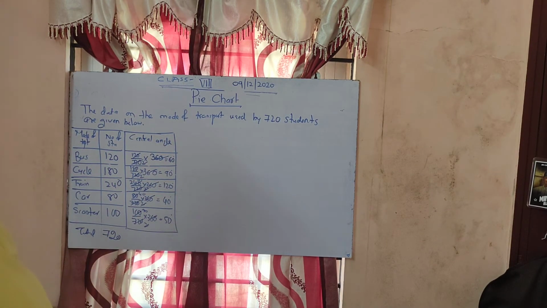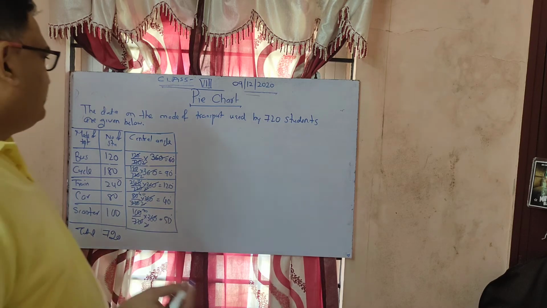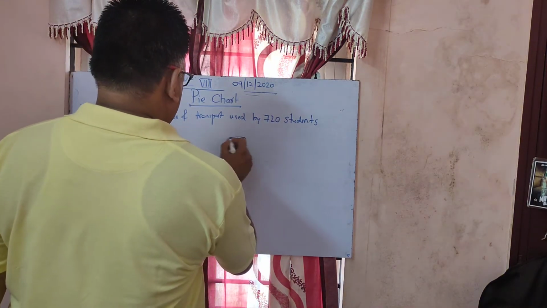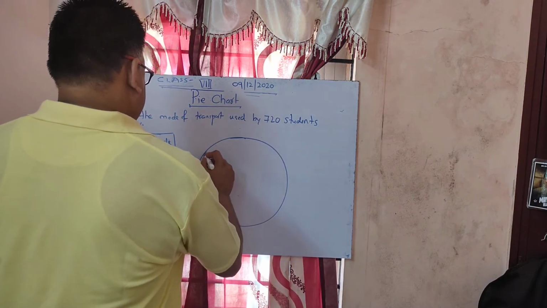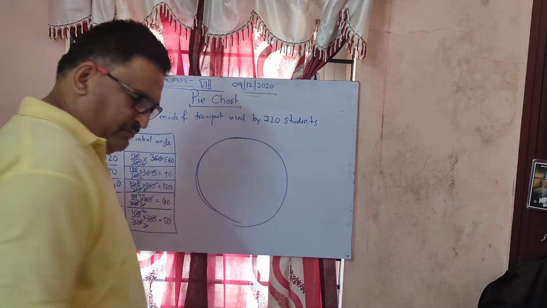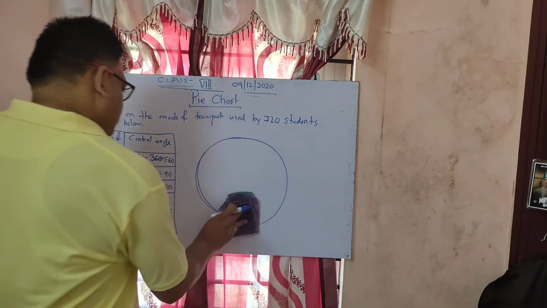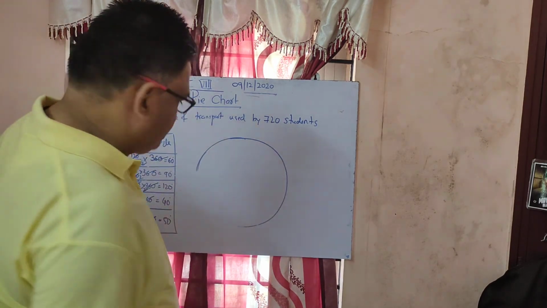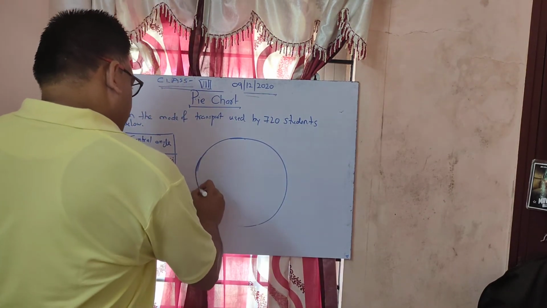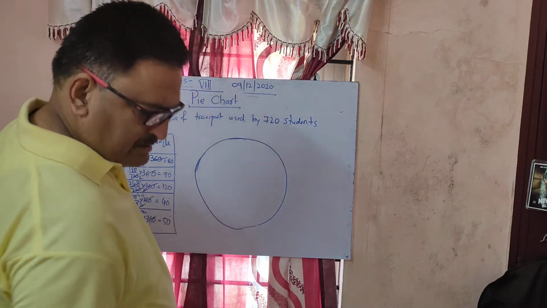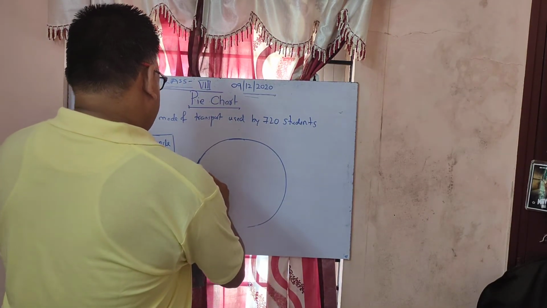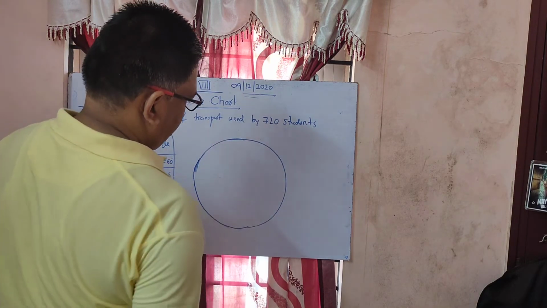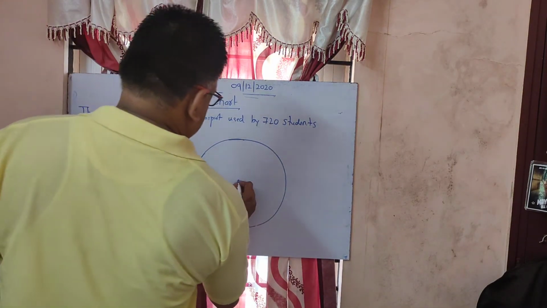Now first of all, what you have to do? Make a circle of any radius. Take a minimum of 5 centimeters. Now this is the center of the circle.